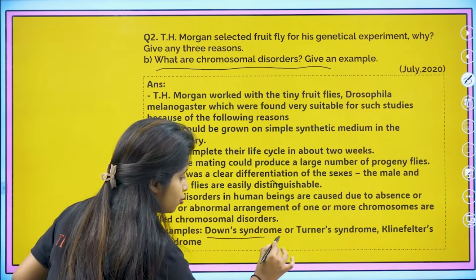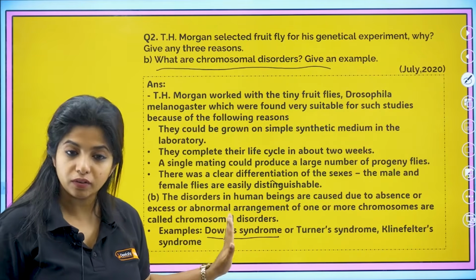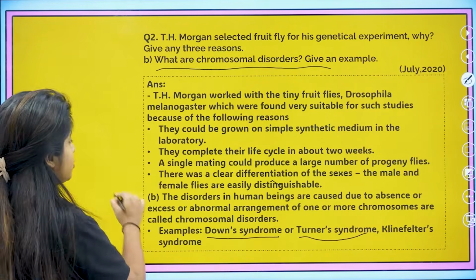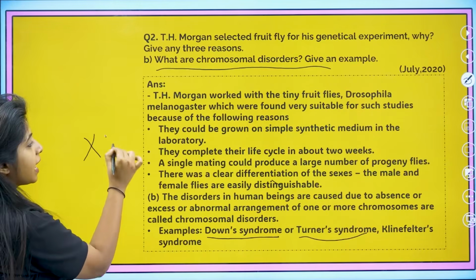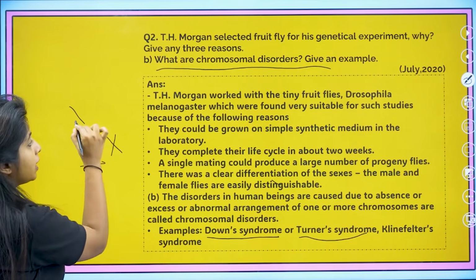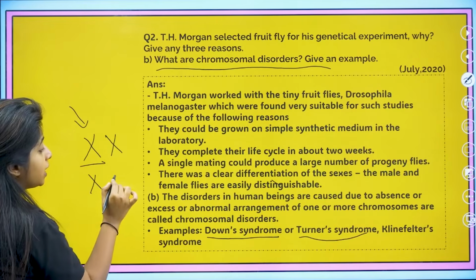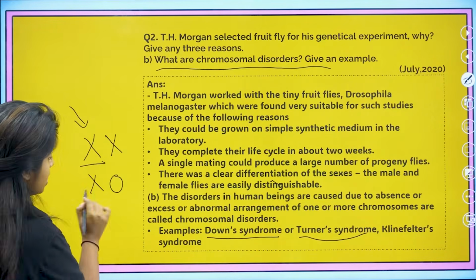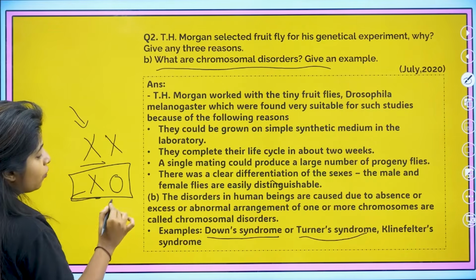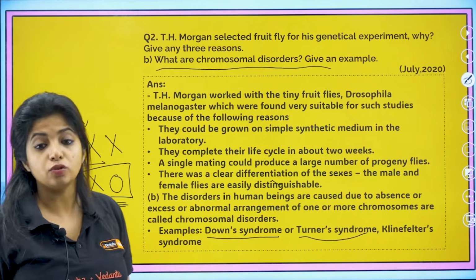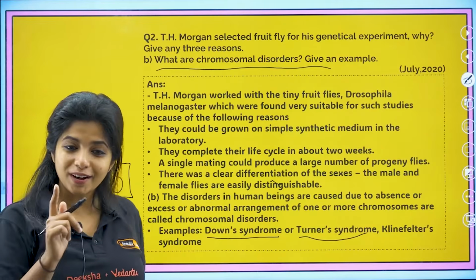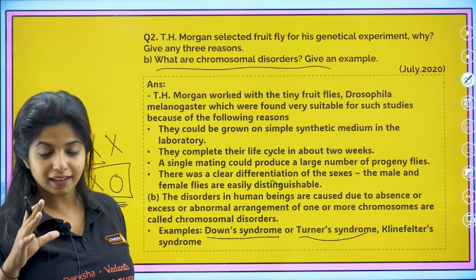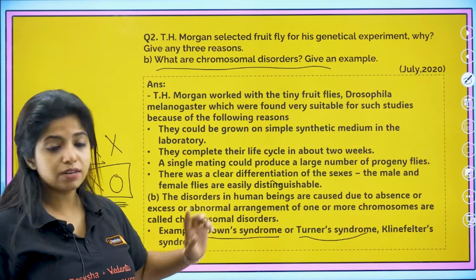Example, Down syndrome, where trisomy of the 21st chromosome is happening. Turner syndrome, where monosomy is happening. Instead of a person having XX, from one parent you are getting X, but from another parent you are not getting anything. In the gamete there is no sex chromosome. This is known as XO condition. Here one chromosome is missing, which is why it is known as monosomy. Only one chromosome is there, monosomy of the X chromosome. This is happening in Turner syndrome.